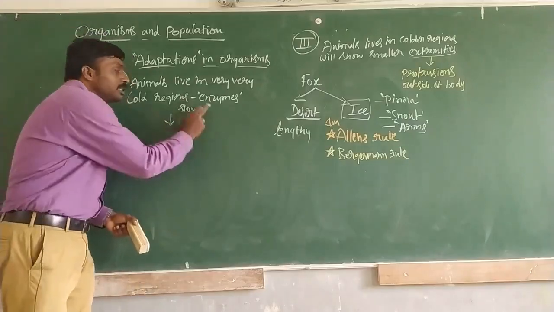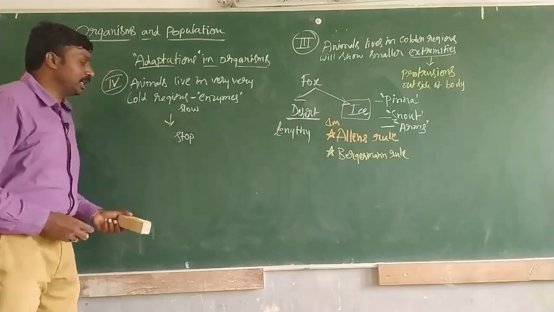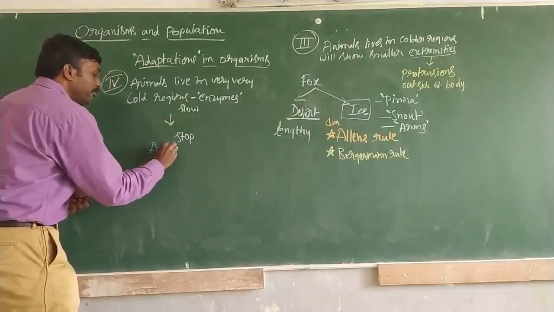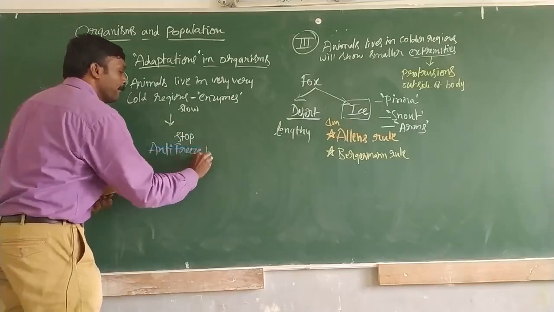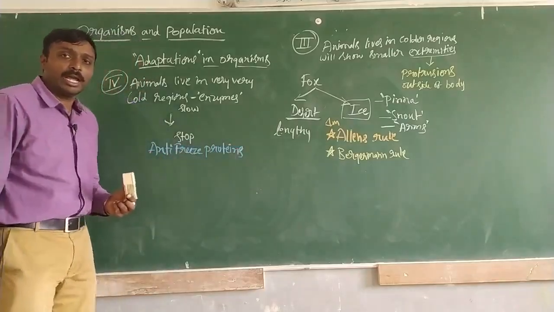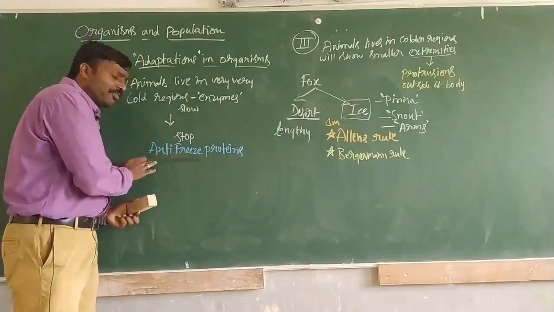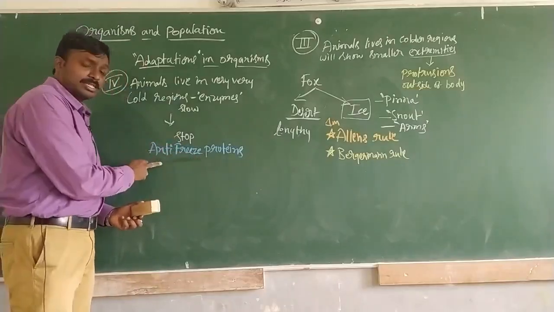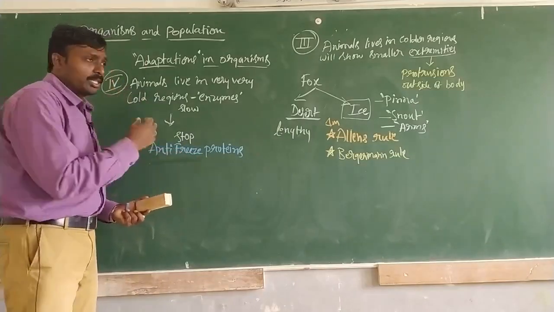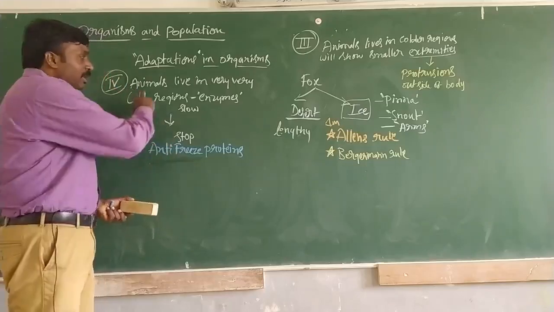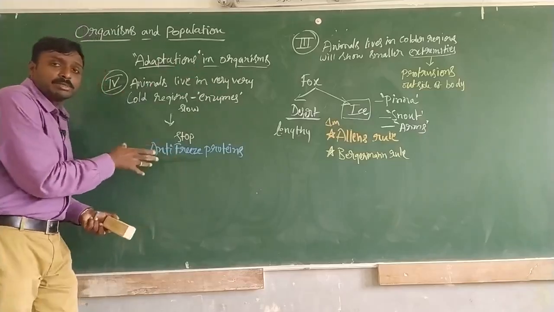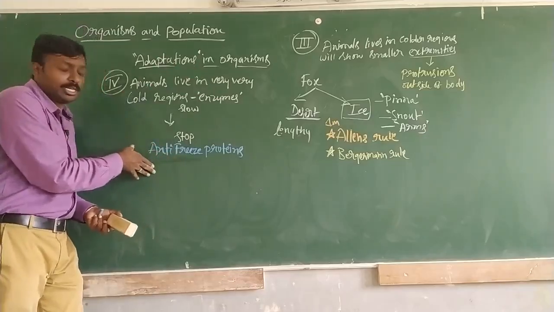So to avoid this condition, they have got some special arrangement: antifreeze proteins or enzymes. Antifreeze: anti in the sense opposite, freeze in the sense they are not going to freeze. So they will keep on circulating, whatever the coldest surrounding temperature may be. These organisms will contain antifreeze proteins or enzymes.